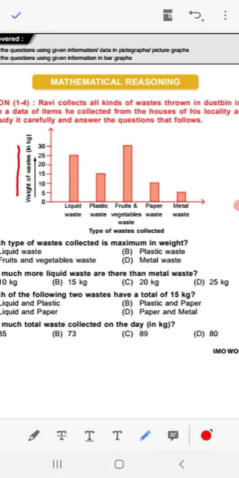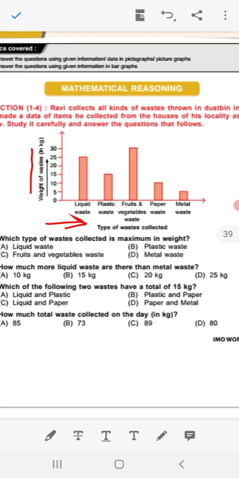Along this side, weight of waste is given in kg. Here is mark 0 kg, 5 kg, 10 kg, 15, 20 kg, 25 kg, 30 kg. And along this side, type of waste is given. Type of waste that Ravi collected that are given. What is showing the graph? Liquid waste is of 25 kg. Plastic waste 15 kg. Fruit and vegetable waste 30 kg. Paper waste 10 kg. Metal waste, that is 5 kg.